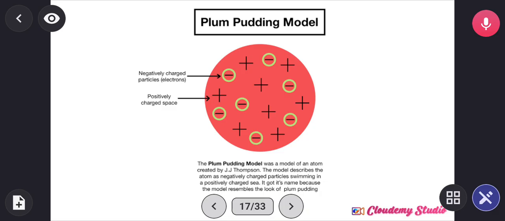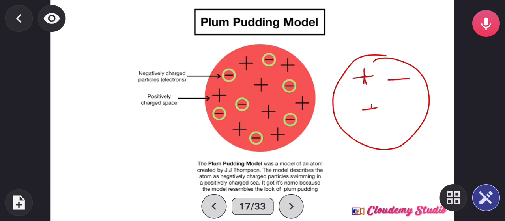But is this model really right? Is it really logical? That is what the next question is answering, which we won't move to yet. But what you have to note is that if we have positive and negative charges in a sphere, they are going to attract each other. And once they attract each other, they are going to become concentrated at the center, and once concentrated at the center, there can be an explosion and the atom is going to burst.